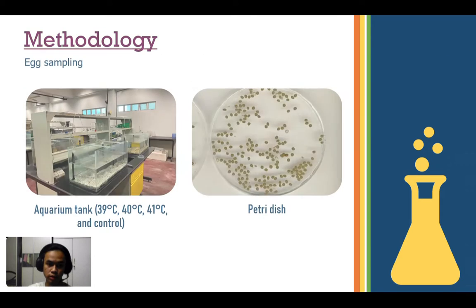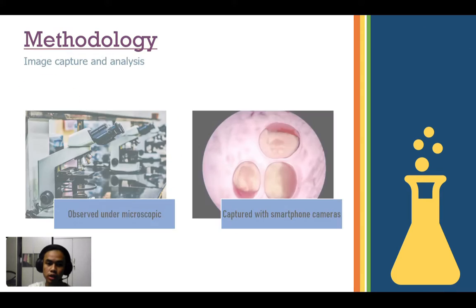Next is egg sampling. For observing early development from embryo to larvae stage, eggs were sampled every 10 to 30 minutes until hatching in each aquarium tank, that is 39, 40, and 41 Celsius, and control. 10 live eggs were collected from each aquarium tank and transferred to a petri dish for examination under microscope. The samples were taken in triplicate. Then image capture and analysis.